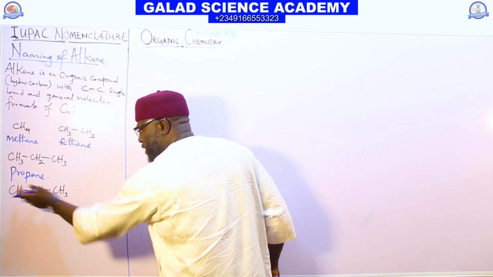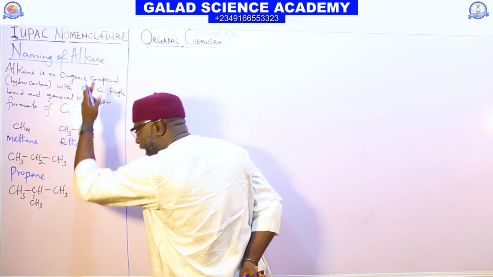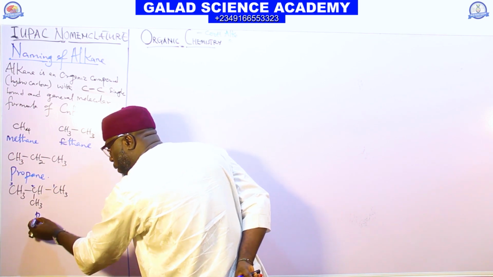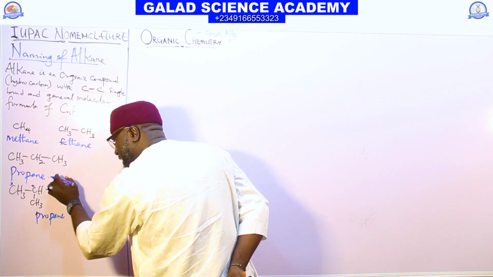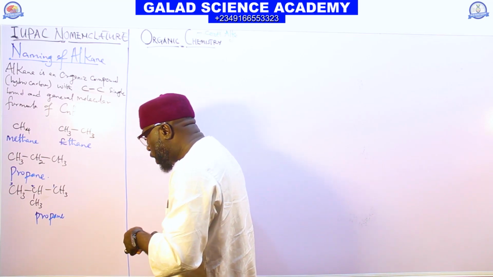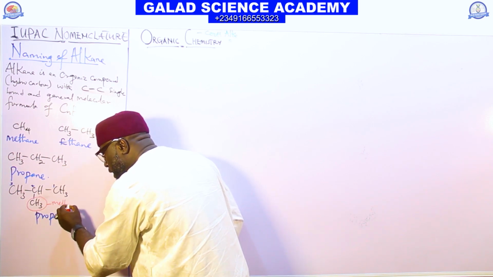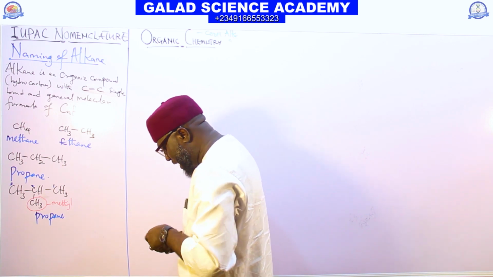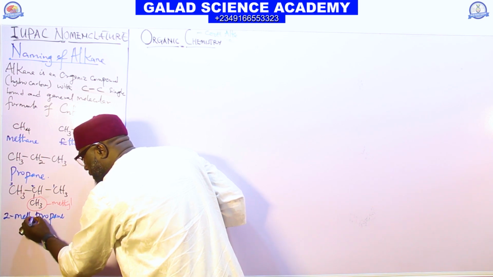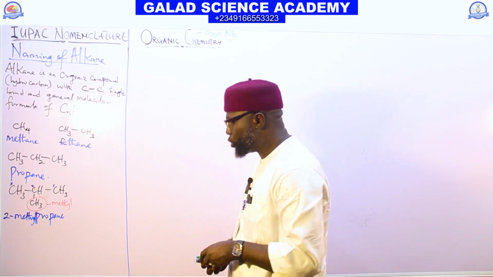The functional group is the carbon-carbon single bond, which is ane. Then carbon atoms 1, 2, 3 we call propane. But this one has a substituted group. The substituted group we have here is CH3, and we call it methyl. The methyl is attached to carbon 2. We now call it 2-methylpropane.